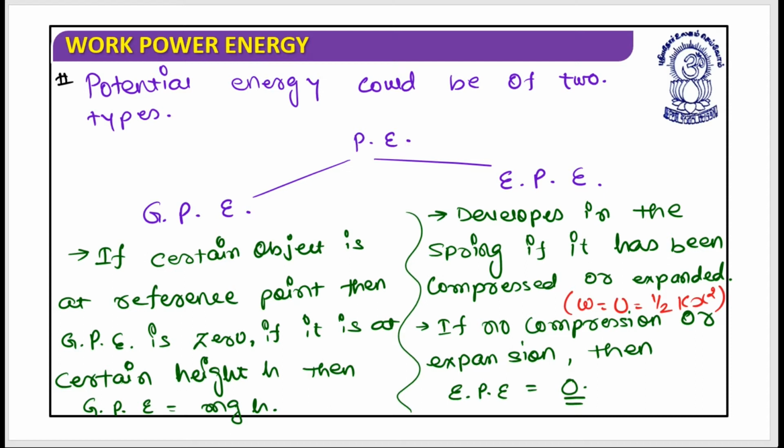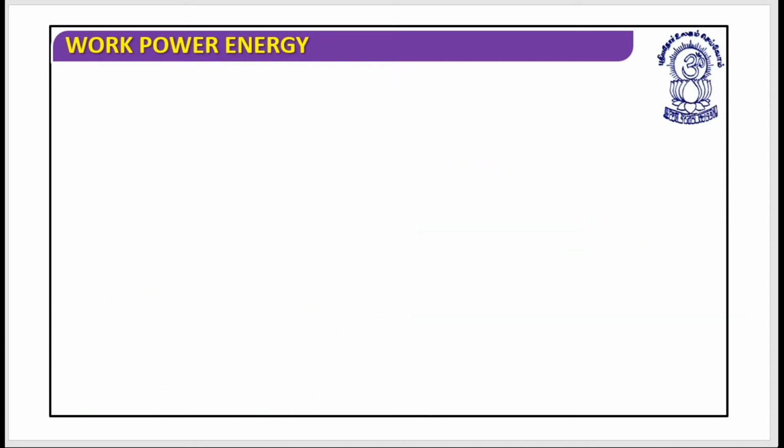Is it clear? So now I hope you will have an answer whether this object is having kinetic energy or not, whether this object is having potential energy or not. So let's go back to the question, the numerical that we were calculating, and try to solve this. It's 1,000 Newton per meter. A car was there, and it is moving in this direction.